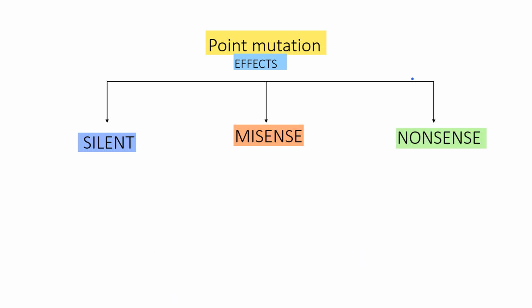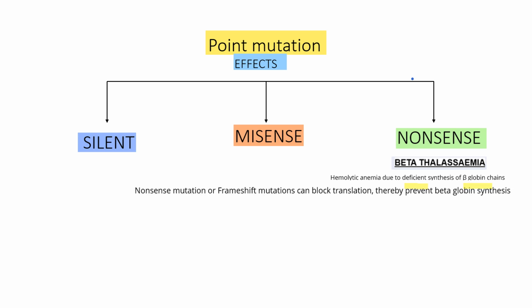Let's see an example under nonsense mutation, beta thalassemia. It is a hemolytic anemia due to deficient synthesis of beta globin chain. It may occur due to nonsense mutation or frameshift mutation that will block translation and prevent beta globin synthesis.